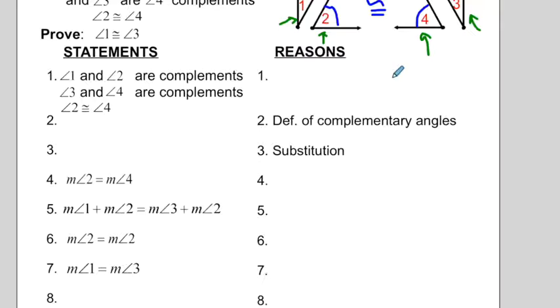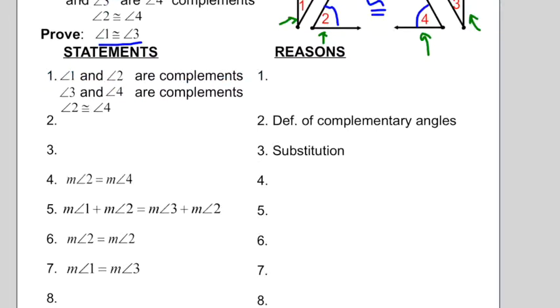So I want you to take a step back, pause the video for a second, look through the proof that you now have in your notes, and see what you think it's going to take to prove that angle 1 is congruent to angle 3. You may see the path ahead, you may not, that's okay. Wherever you are, just read through the proof and get an idea of where we're going. So pause the video and take a second to do that. Okay, now that you've looked through the proof, let's start going.